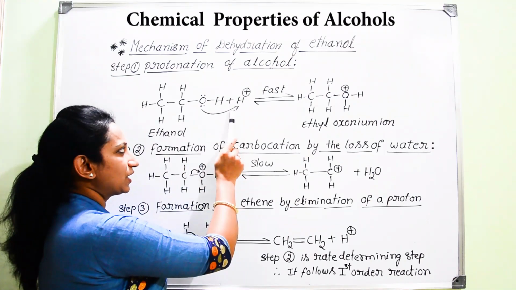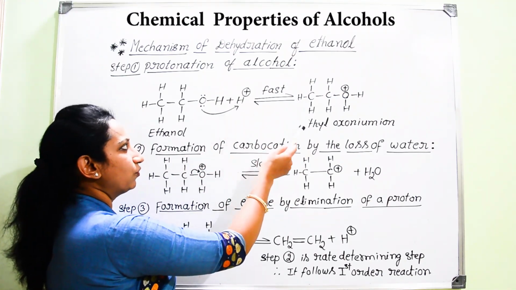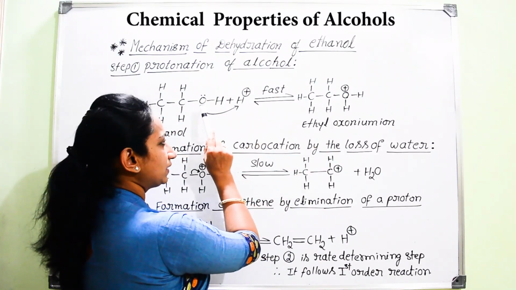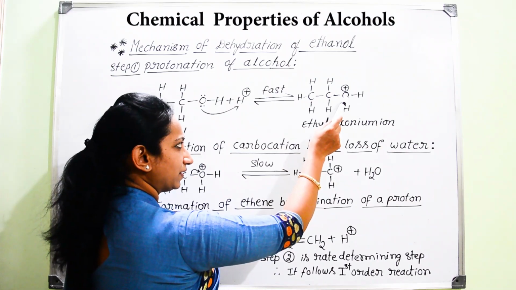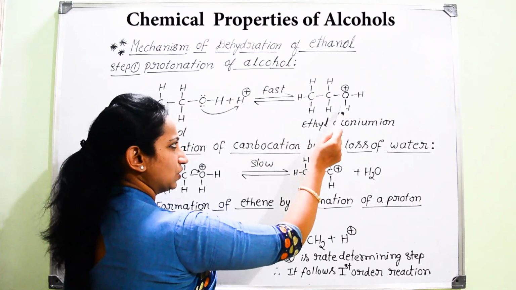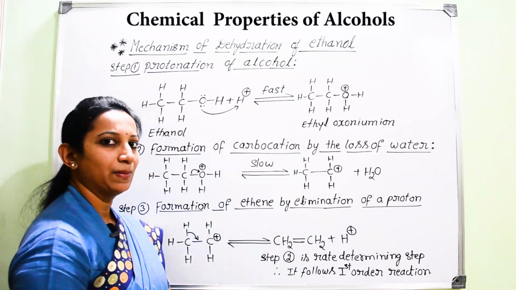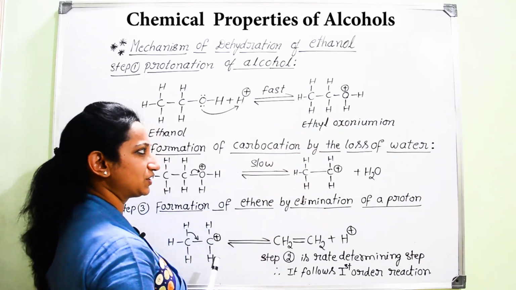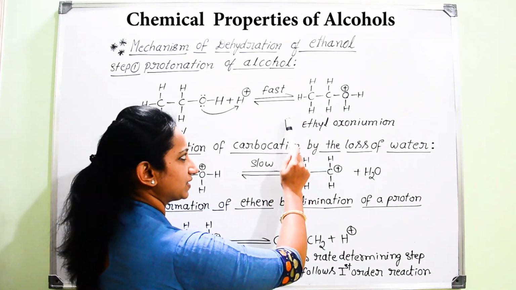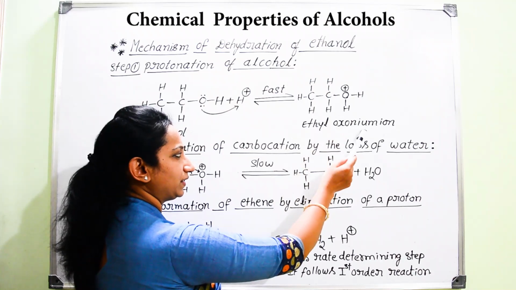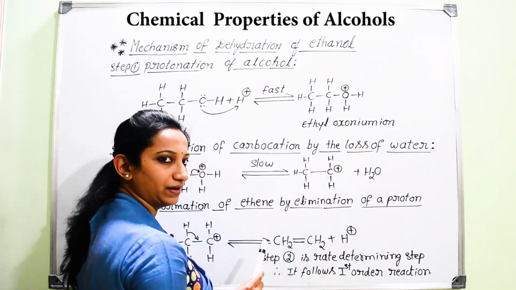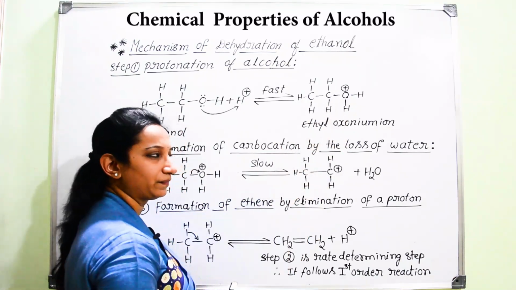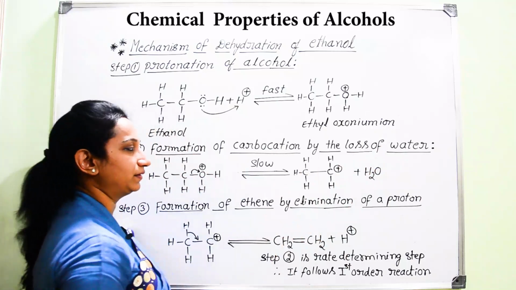With this arrow mark, you can easily identify the path of the mechanism. Now, once oxygen loses that lone pair of electrons to make a bond with H plus, oxygen gains a positive charge due to the loss of one electron. Hence the product in the first step is ethyl oxonium ion, where the positive charge is present on oxygen. Hence it is considered an oxonium ion.